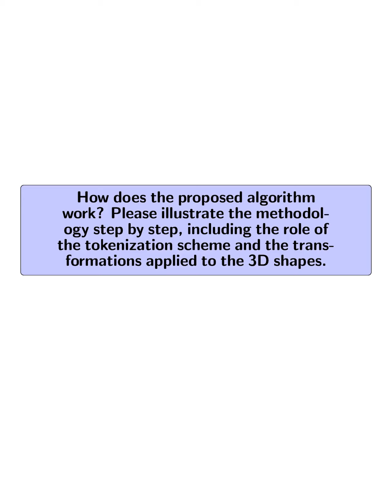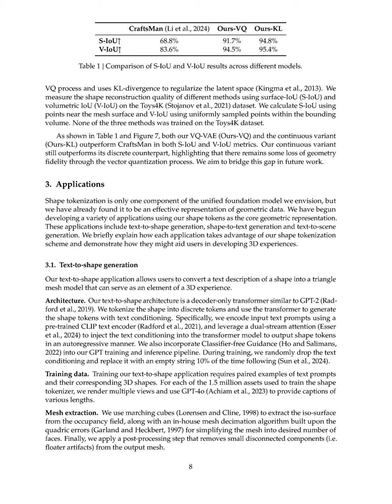How does the proposed algorithm work? Please illustrate the methodology step by step, including the role of the tokenization scheme and the transformations applied to the 3D shapes. The proposed algorithm for 3D shape generation involves several key steps, primarily centered around a discrete tokenization scheme.